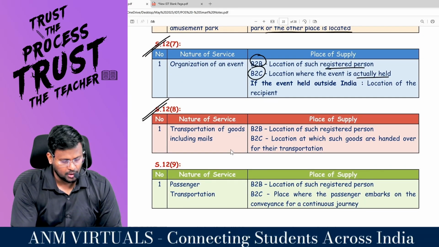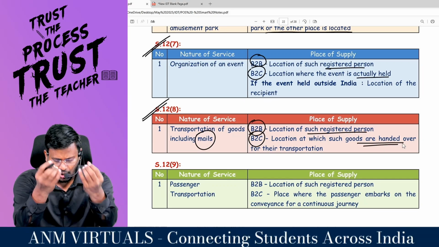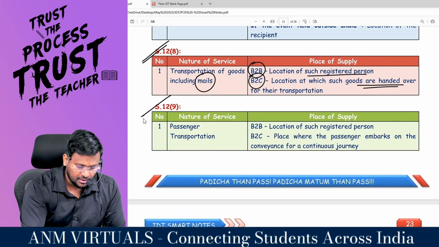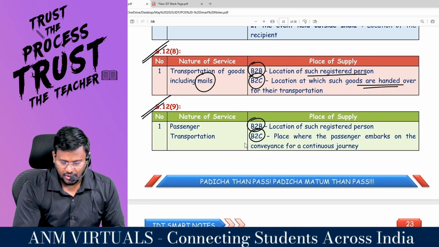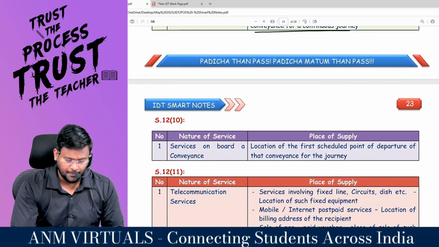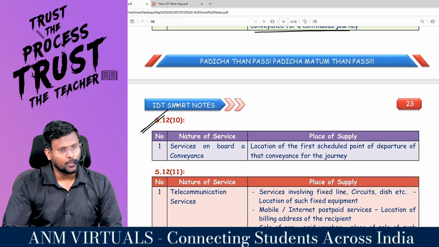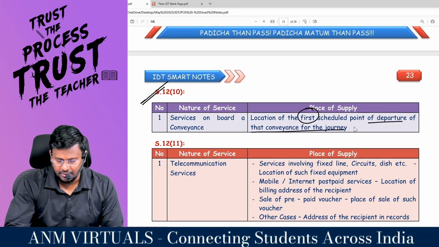12.8, transportation of goods, including mail. Sir, B2B means location of registered person. B2C means location at which such goods are handed over for their transportation. 12.9, transportation of passengers. B2B means location of such registered person. B2C means place where the passenger embarks on the conveyance for a journey. 12.10, service provided on board a conveyance: location of the first scheduled point of departure of that conveyance for the journey.